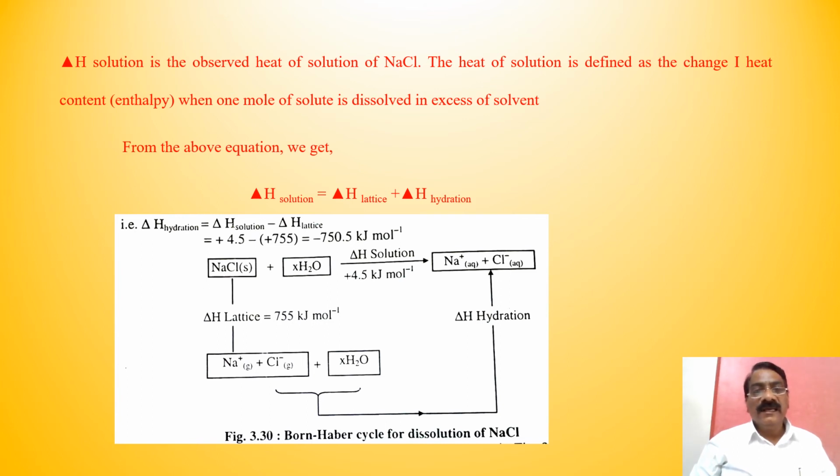See, NaCl solid, the ions get converted into gaseous, that is ΔH lattice, Na+(g) + Cl-(g). Then plus H2O, it gives the hydration, that is ΔH hydration, and we get Na+(aq) and Cl-(aq). Thus it is the representation of the dissolution of NaCl by Born-Haber cycle.